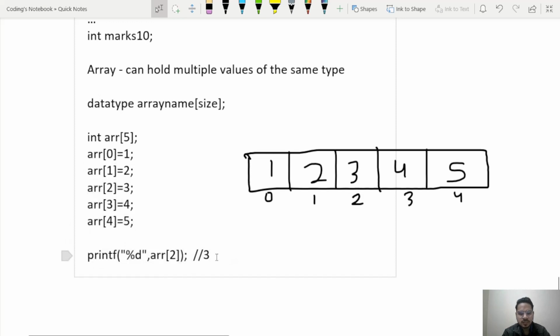It is not necessary to hard code the values. We can directly ask the user to enter the values also. For that, let's move on to the code editor.